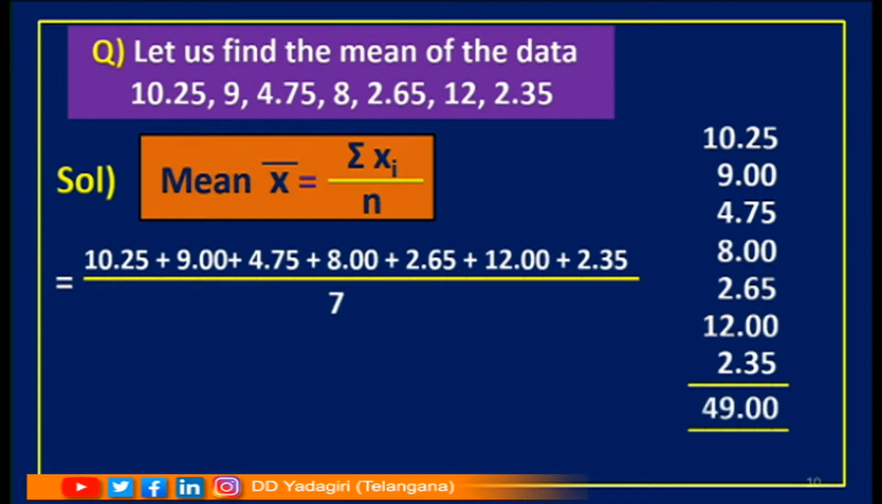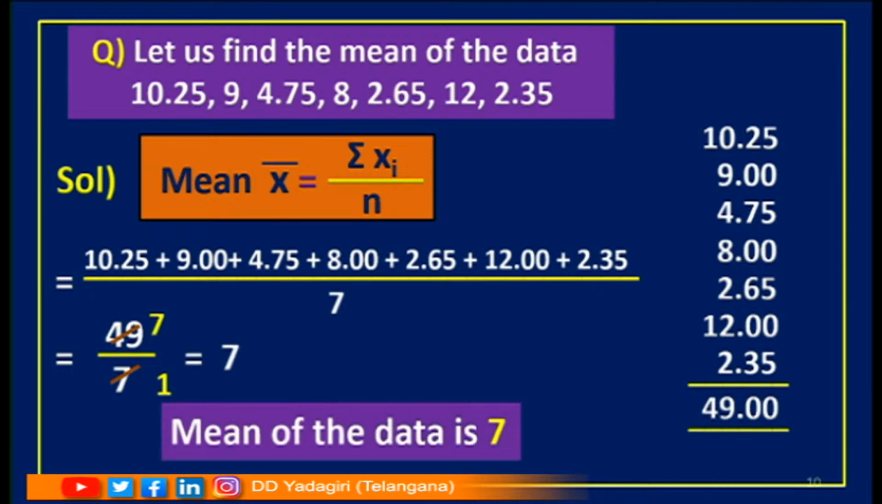If I add, what am I getting, children here? Yes, 49.00. 49.00 can be taken as 49 divided by 7. Children, can we cancel these terms? Yes, 7 ones are 7. What is 7 by 1 equal to? 7. So, the mean of the data is 7.